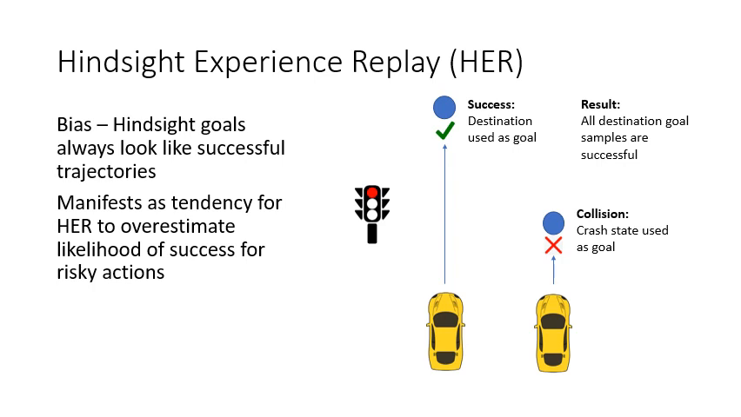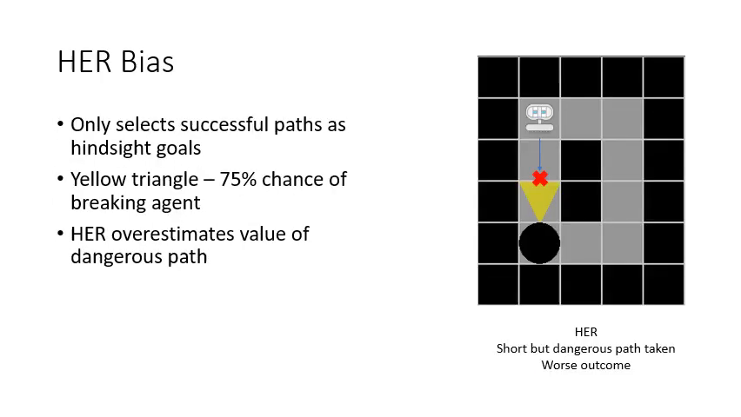This survivorship bias appears because repurposing failed trajectories like this means that HER is training almost exclusively on successful trajectories. This gives HER a tendency to overestimate its likelihood of success when taking risky or stochastic actions. One concrete example of this bias involves a robot with two possible paths, a dangerous short path and a safe long path. HER overestimates its likelihood of safely traversing the dangerous path and chooses this dangerous short path instead of the long safe path.